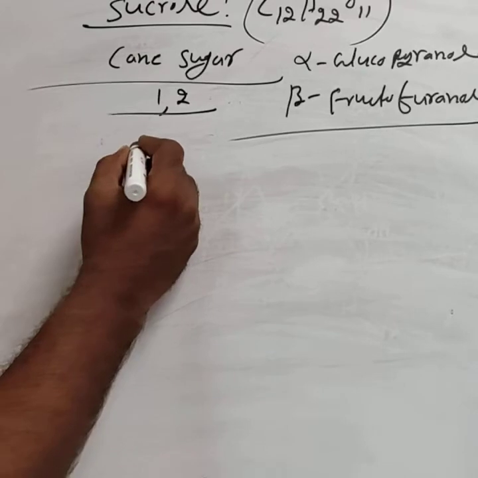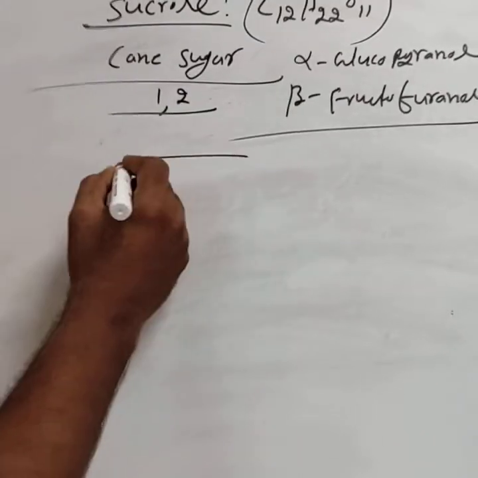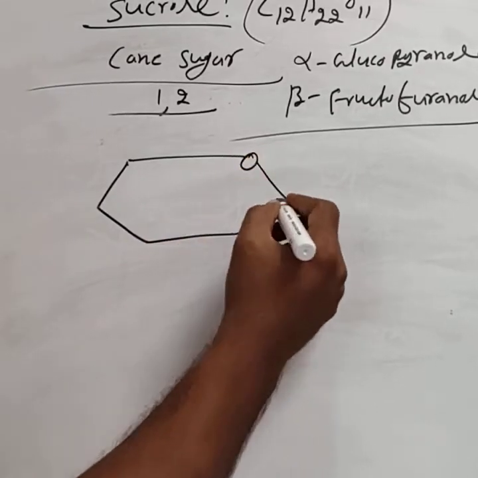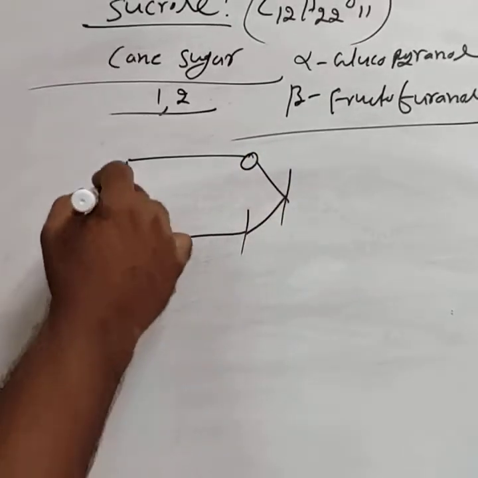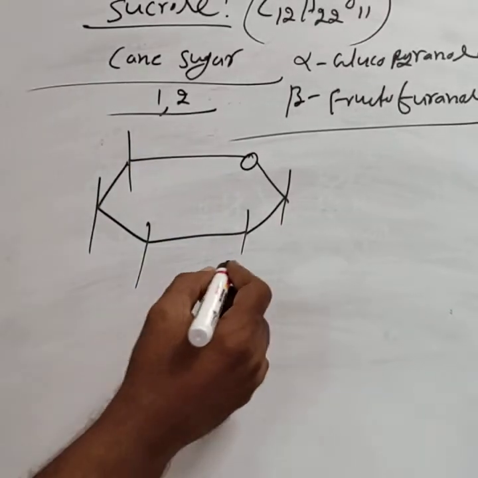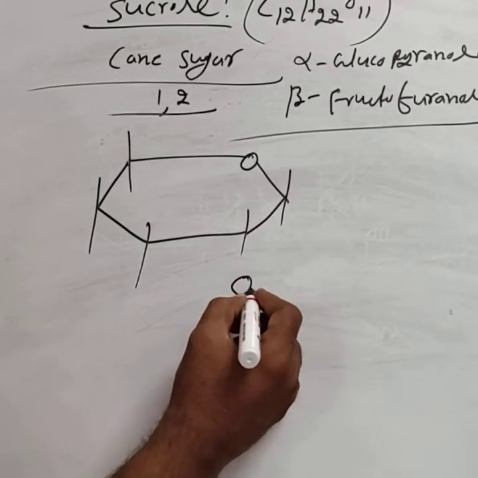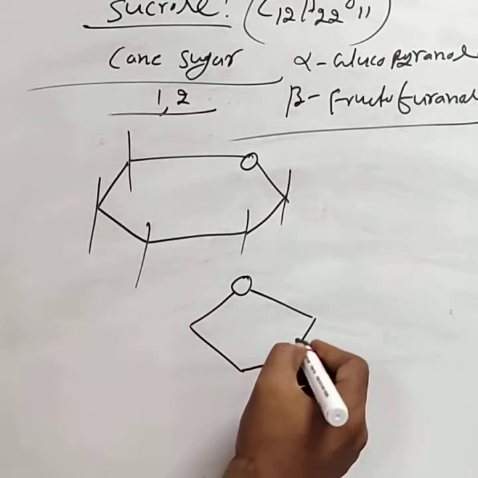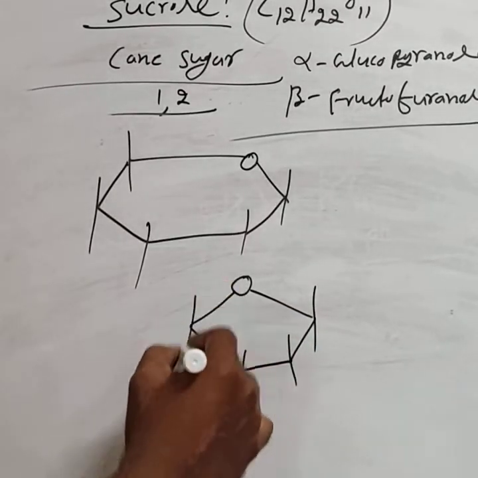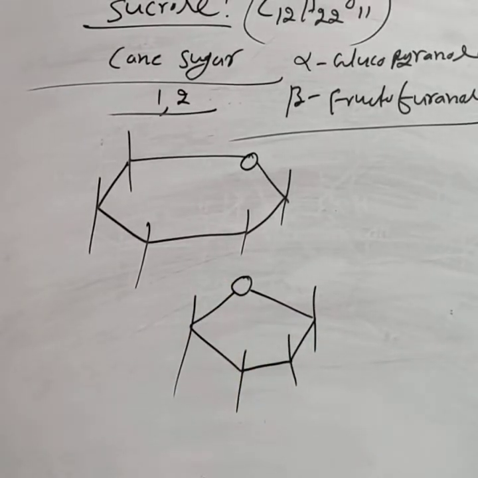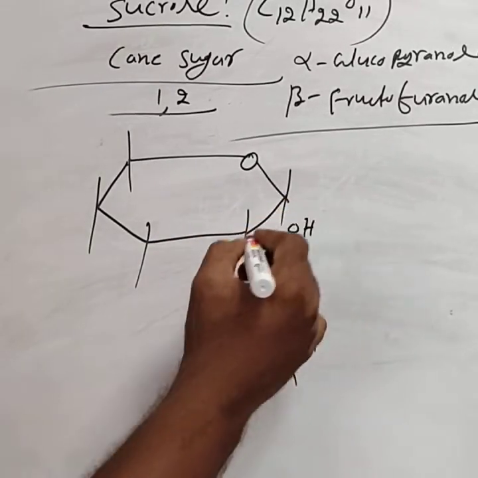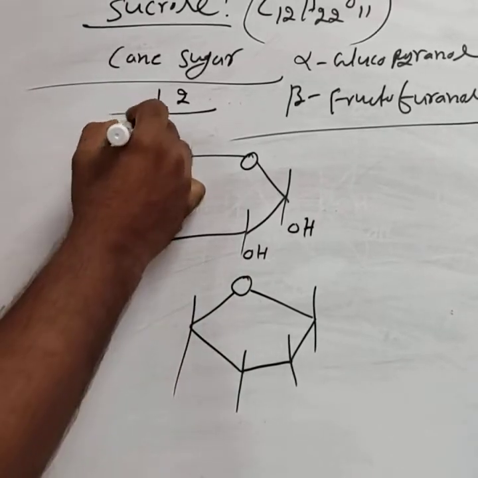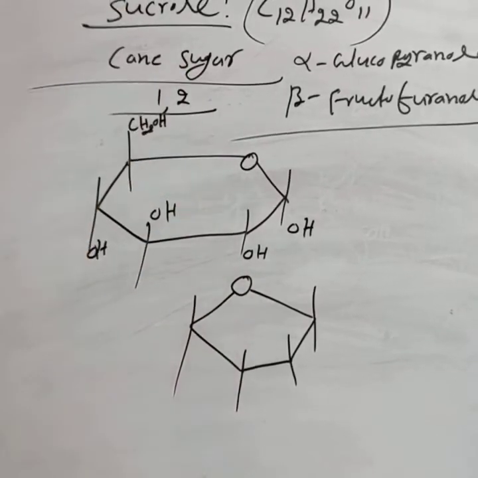Later we can study why sucrose is a non-reducing sugar by considering the Haworth structure. First consider the glucose. This is the glucose. For our convenience, I am considering the fructose in this form. This is the fructose. Glucose is in the alpha form: alpha means OH below, OH above, CH2OH.